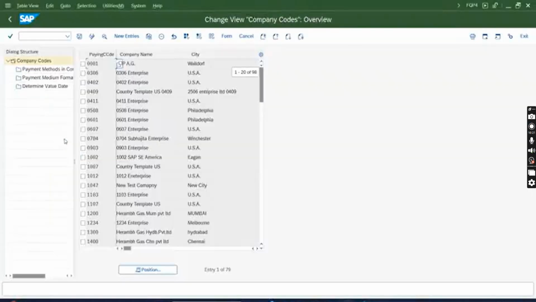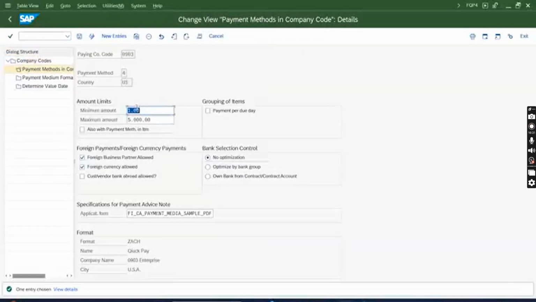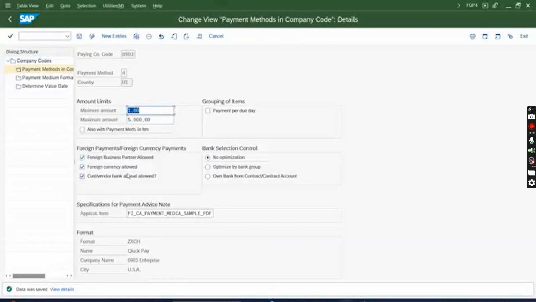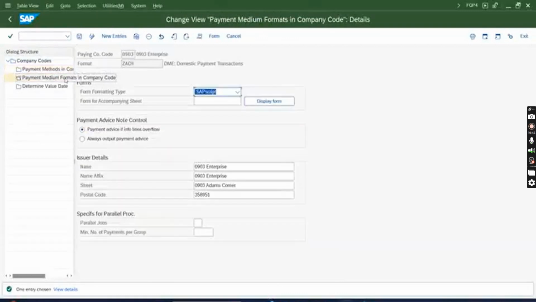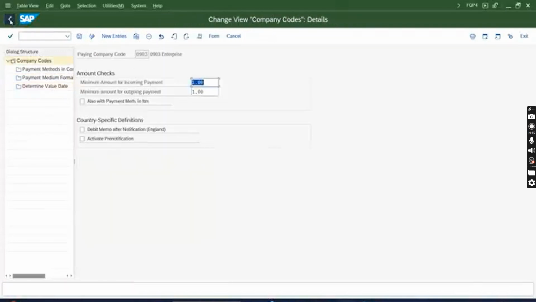Let me recheck the config, 0903. Customer printer bank abroad allowed, payment medium format also I assigned. Oh, the format in the header I did not assign. Okay, I have to do that, but still the payment should go through. Why didn't it?